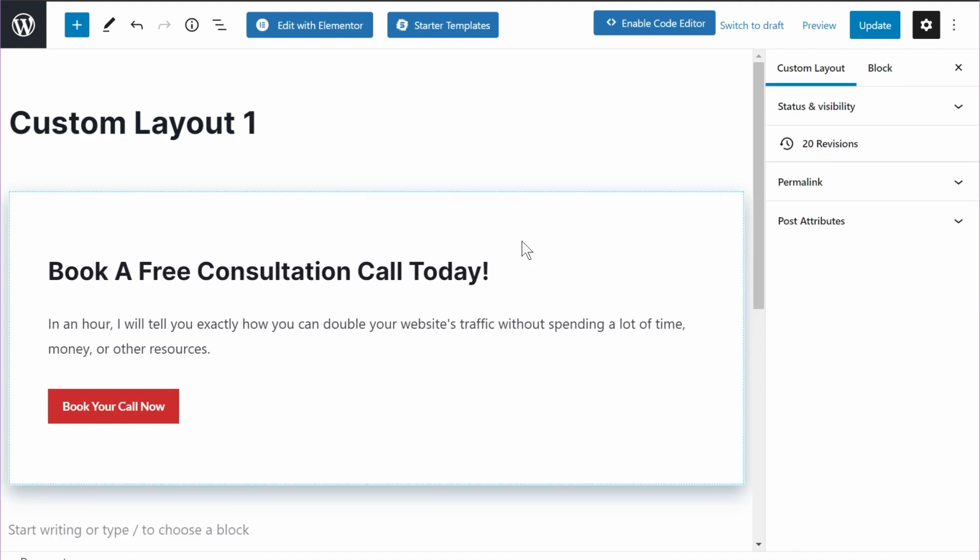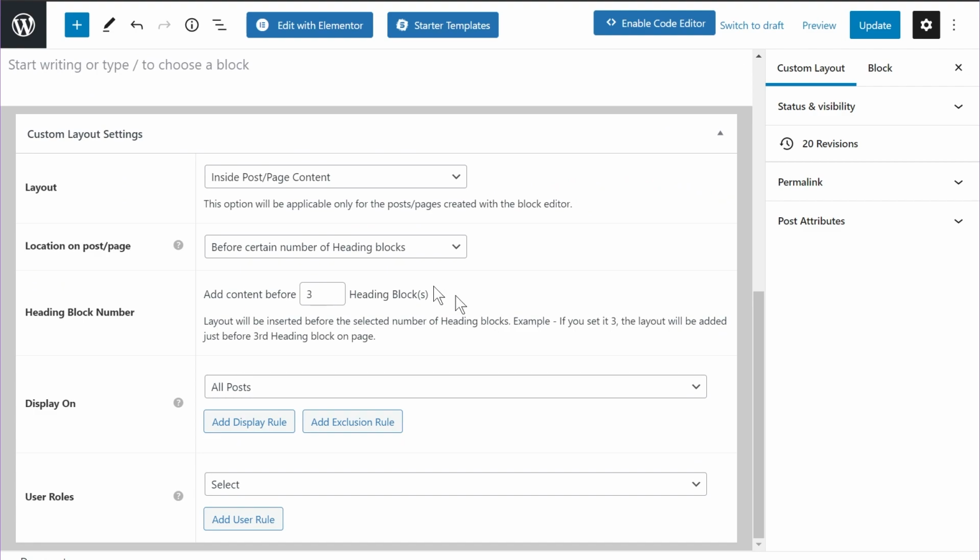Coming back to the first custom layout, let's look at the targeting options that I've set specifically for this custom layout. So scrolling down on the page, and obviously the layout is set to inside post or page content. The location is set before certain number of heading blocks. So the targeting I'm using is based on the number of headings, and the content will be added before the third heading. This is where it's configured. It's set to be displayed on all the posts on my website. So technically I could have created some complex rules, but this is just a simple demonstration. So I've selected all the posts on my website.